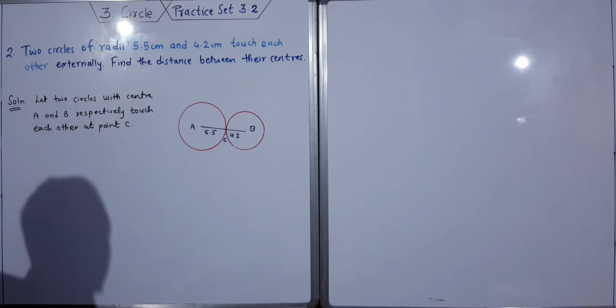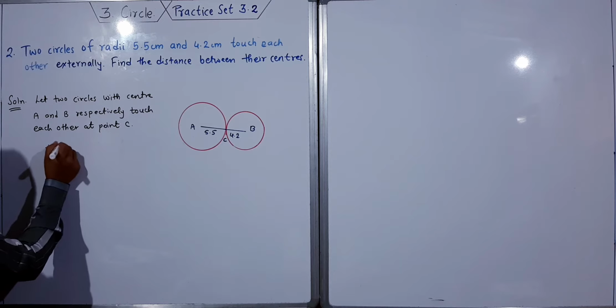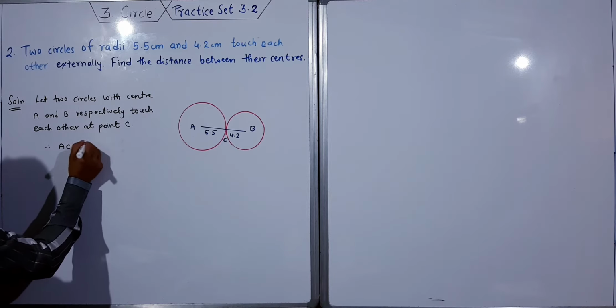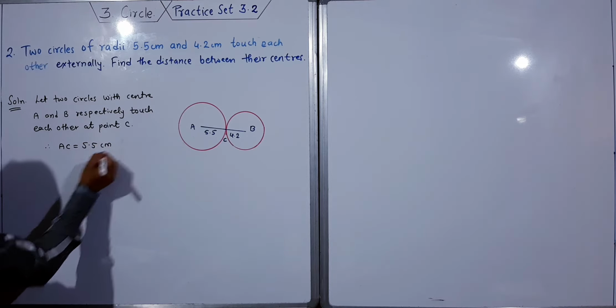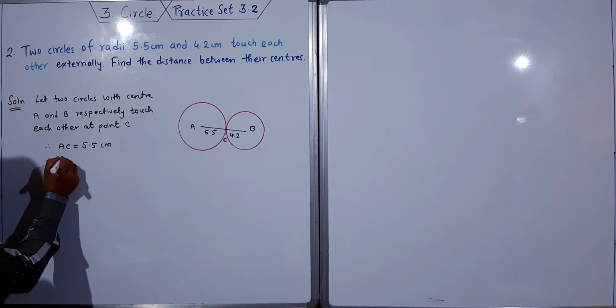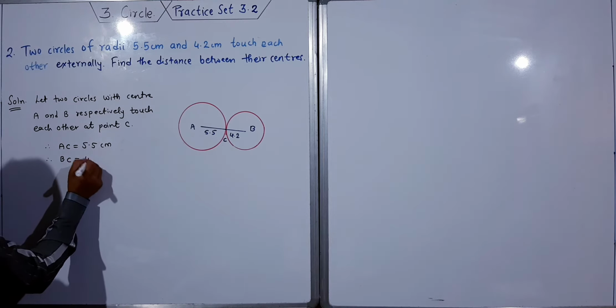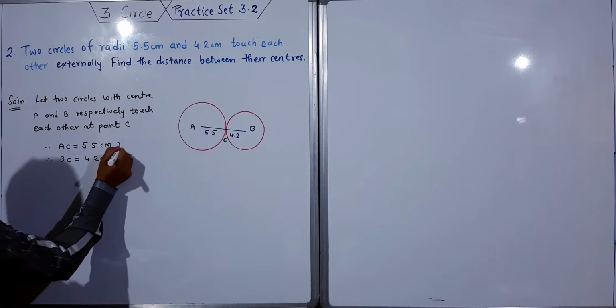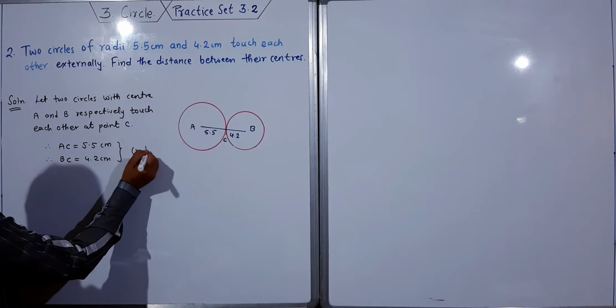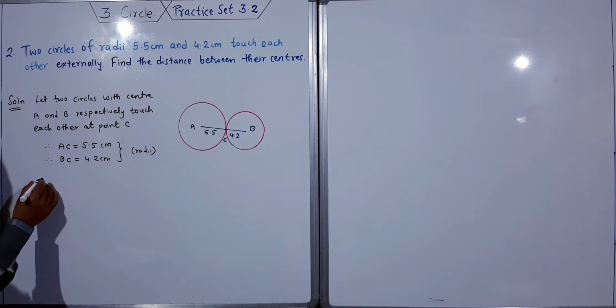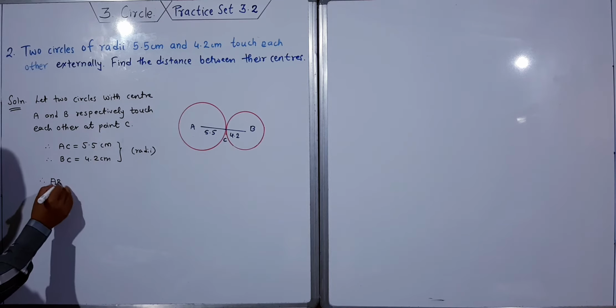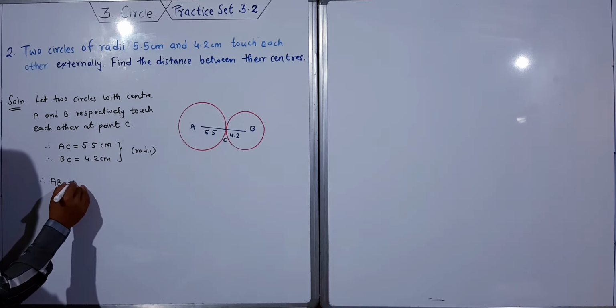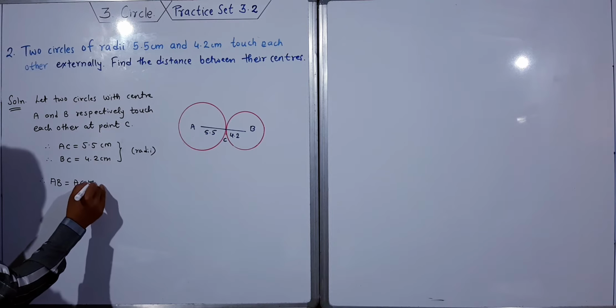Also we can write, therefore AC is equal to 5.5 centimeter. Therefore BC is equal to 4.2 centimeter. These are the radii. Therefore I know that AB is equal to AC plus BC.